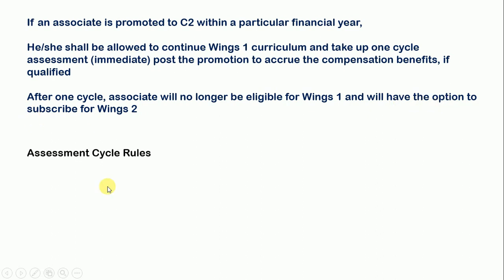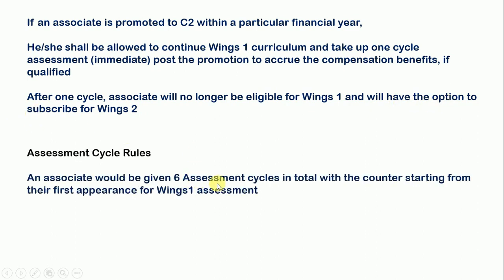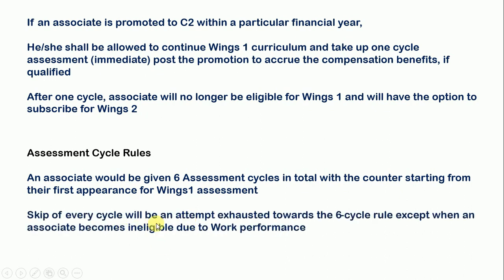Assessment cycle rules. An associate would be given 6 assessment cycles in total, with the counter starting from their first appearance for the Wing 1 assessment. Skipping any cycle will count as an attempt exhausted toward the 6 cycle rule, except when an associate becomes ineligible due to work performance.